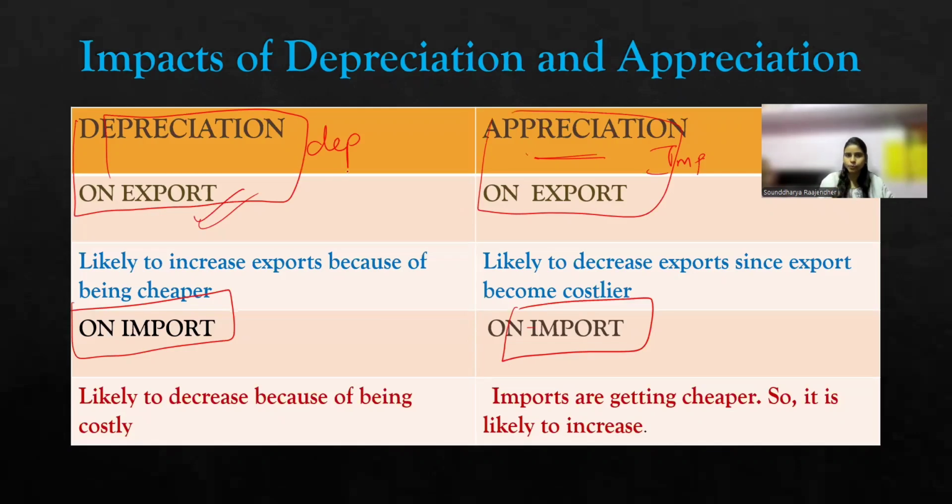So whenever depreciation happens, what happens to the export? See, depreciation is the case where $1 increases from 83 rupees to 85 rupees. Earlier I spent 83, now I have to spend 85 rupees. So if I am an exporter, what will happen? For every dollar which I exchange in the domestic economy, I will get 2 rupees more. So this will benefit me, and it is likely to increase my exports because they are becoming cheaper.